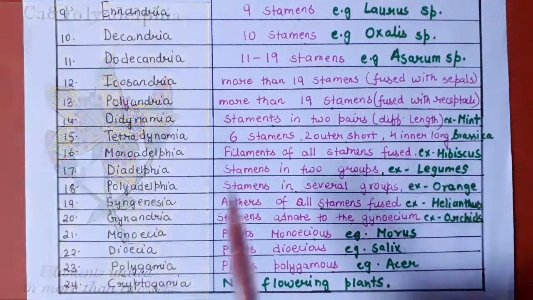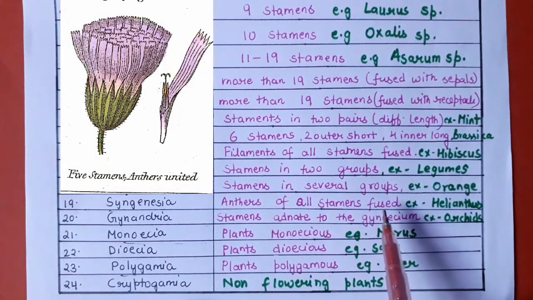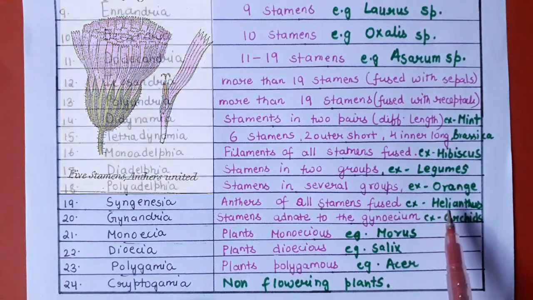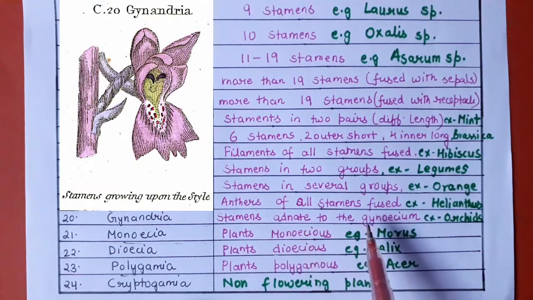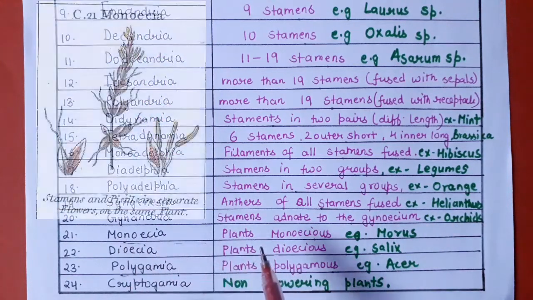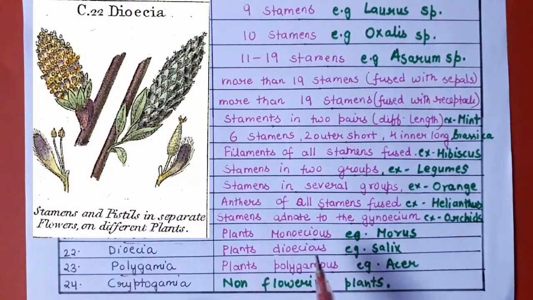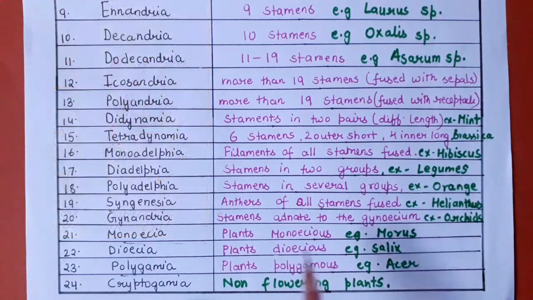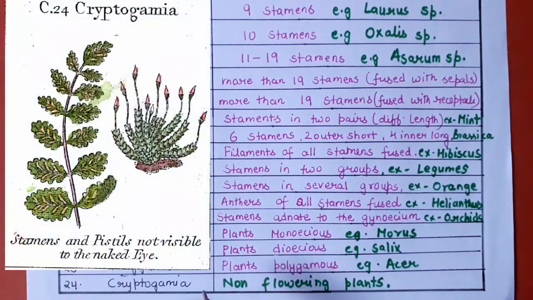Example is orange. Syngenesia, anthers of all the stamens are fused in this case, and example is helianthus. Gynandria, stamens are adnate to the gynoecium in this case. Example is orchids. Monoecia, plants are monoecious. Example is morus. Dioecia, plants dioecious. Example is salix. Polygamia, plants polygamous. Example is acer. And last one, Cryptogamia, that consists of non-flowering plants.